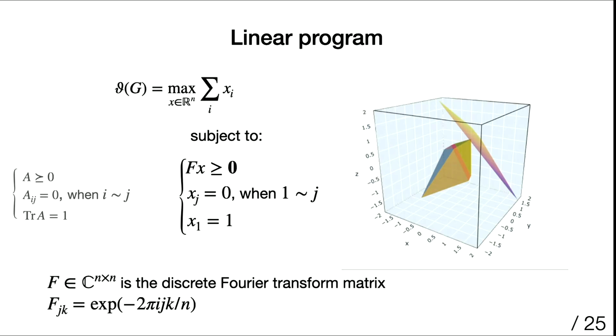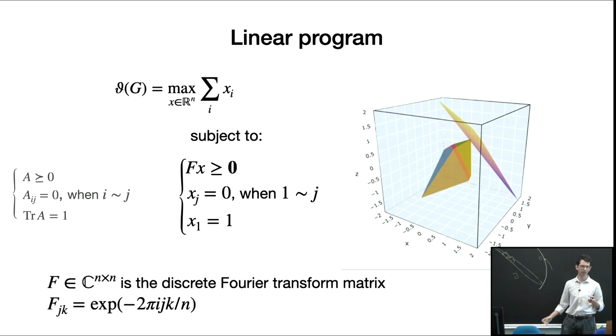What this means is that I can visualize this program, but first I can write this as a linear program. So now instead of optimizing over the matrix A, I can just optimize over the vector X. The objective before was the sum over all the elements. Here it is the sum of the elements of the vector, and the 3 constraints that I had before on the left just transfer to this constraint on the right.